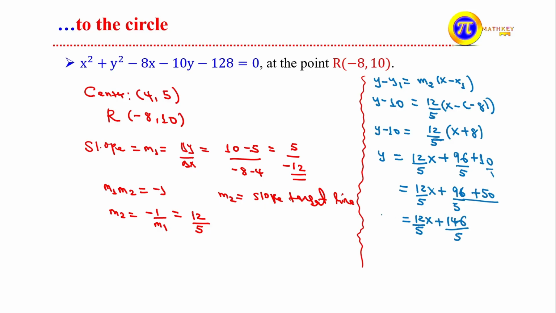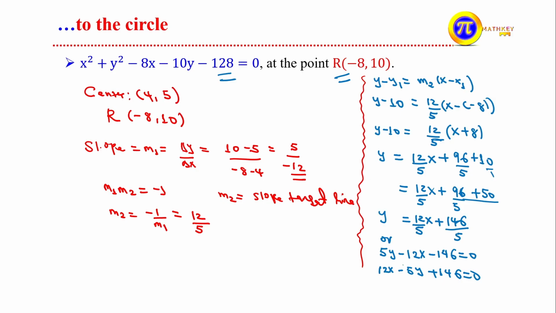This is the equation of the tangent line to the circle at the point of tangency. You can rearrange this. Multiplying both sides by 5, we get 5y equals 12x plus 146, so 5y minus 12x minus 146 equals 0. Or multiplying both sides by negative 1, this is 12x minus 5y plus 146 equals 0. You can use whichever way you like to rearrange.